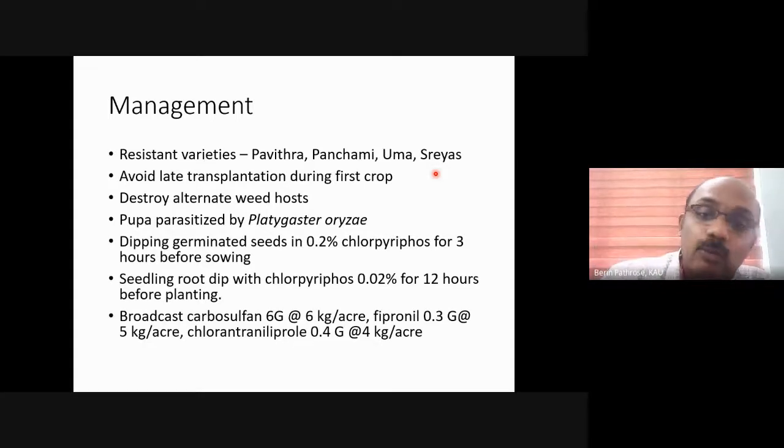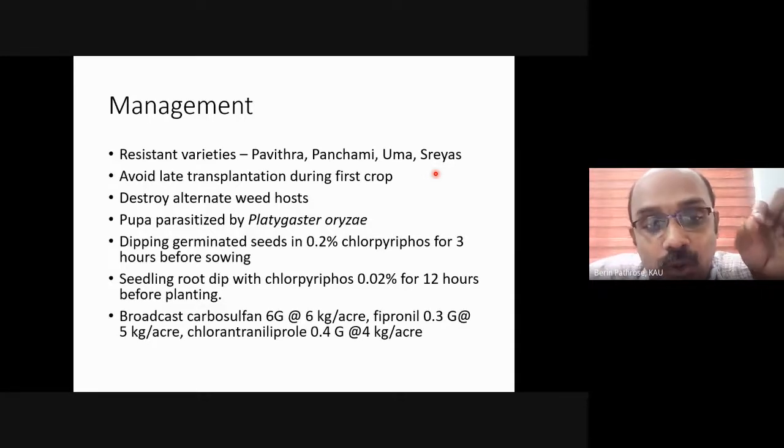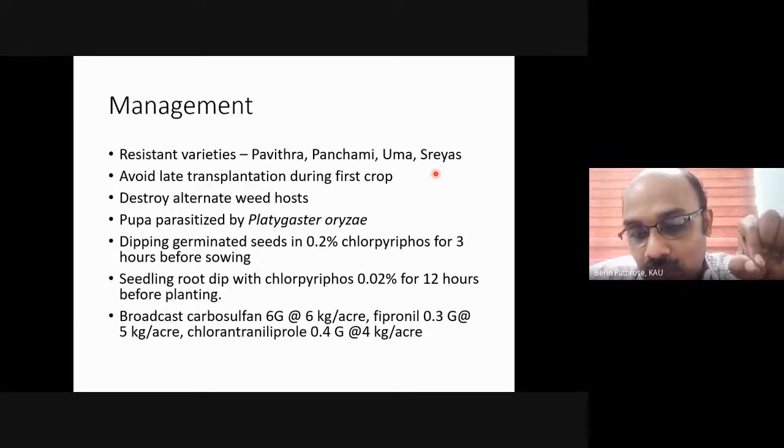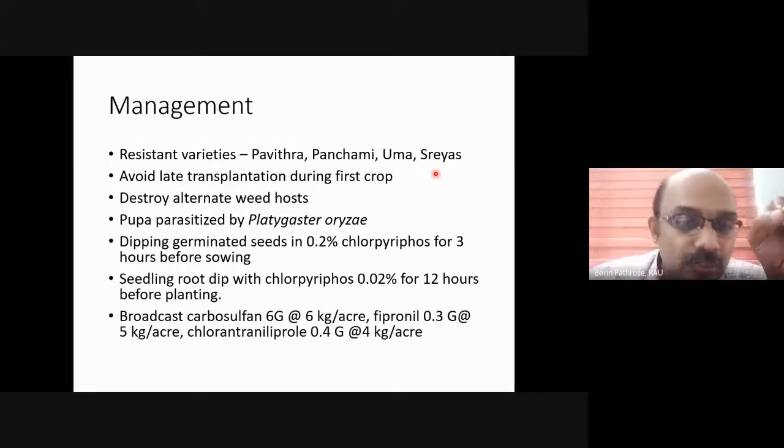But if you're going for broadcasting, direct sowing of the crop, then you can dip the germinated seeds in 0.2% chlorpyrifos solution for 3 hours before sowing.